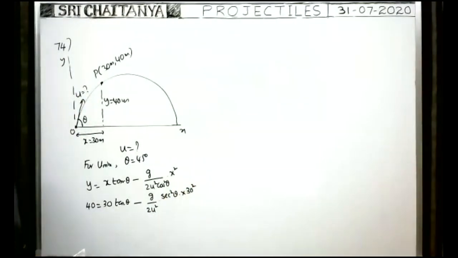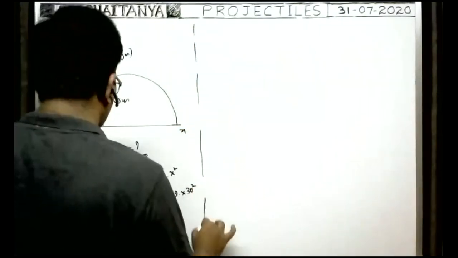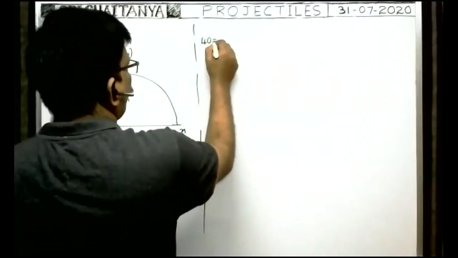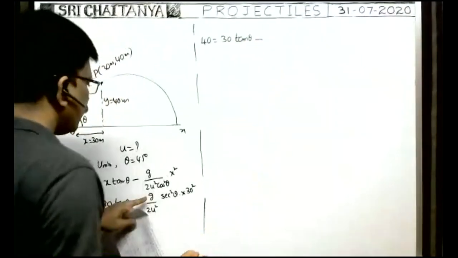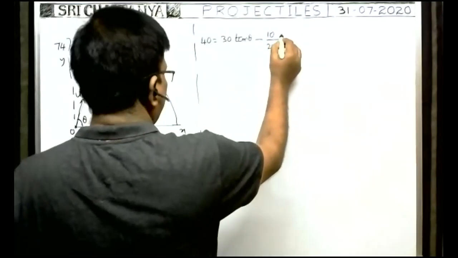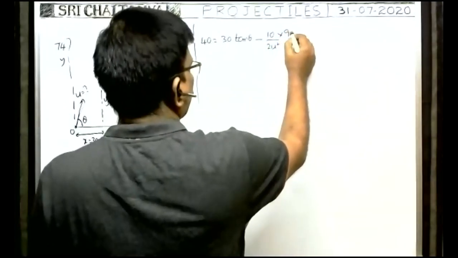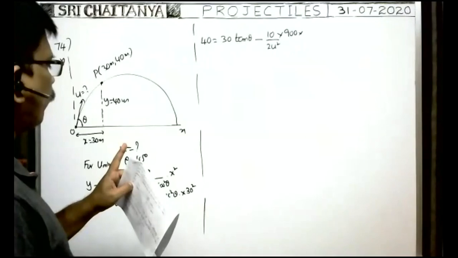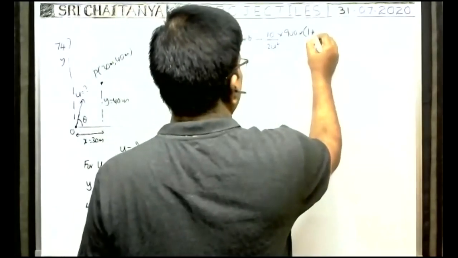Now you see 40 is equal to 30 tan theta minus g, which we can write as 10, by 2u square into 30 square, that is 900, into secant square theta, which we can write as 1 plus tan square theta.